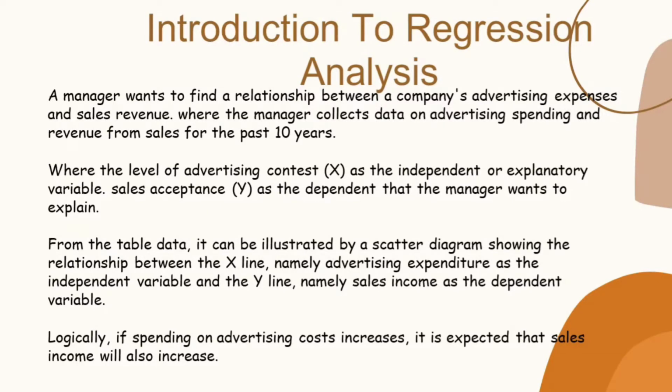From the table data, it can be illustrated by a scatter diagram showing the relationship between the X axis, namely advertising expenditure as the independent variable, and the Y axis, sales income as the dependent variable. Logically, if spending on advertising costs increases, it is expected that sales income will also increase.